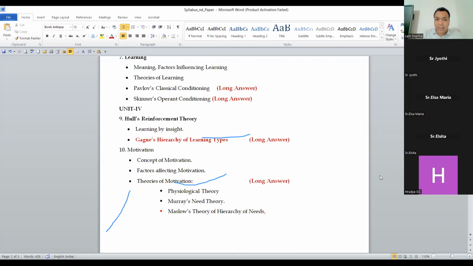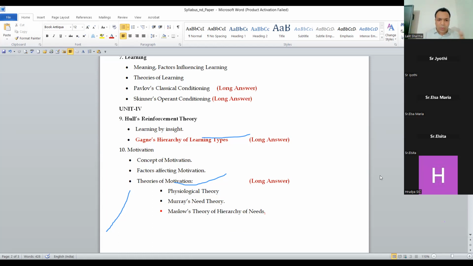And under unit 4, there are 2 topics. One is Hull reinforcement theory, learning by insight, and Gagne hierarchy of learning types, right? And second is motivation: concept and meaning of motivation, factors affecting motivation, and theories of motivation. Last time, Maslow theory of hierarchy of needs has come, right, guys? Even today we will discuss a little bit about the Gagne hierarchy of learning, because some students are sending me messages, sir, just explain in brief the Gagne hierarchy of learning. So we will explain it.